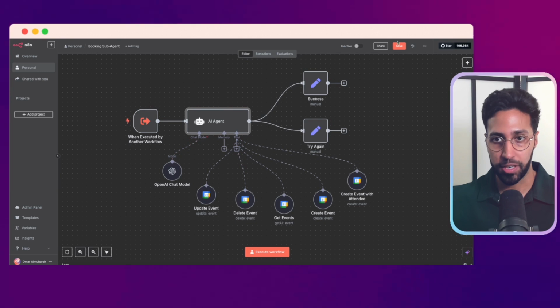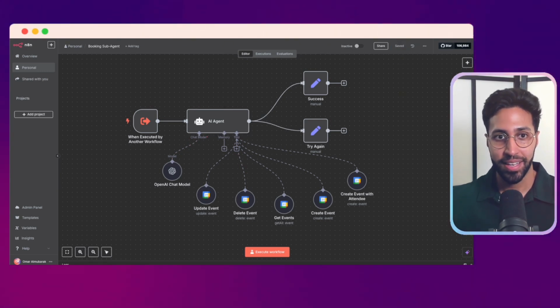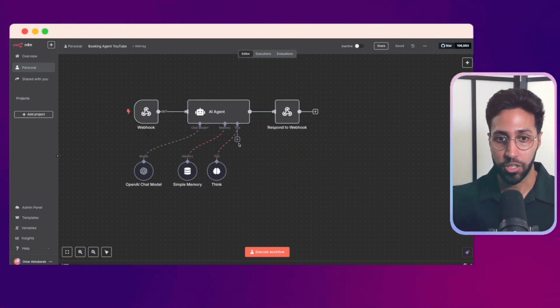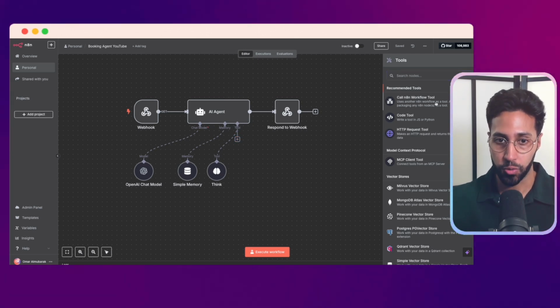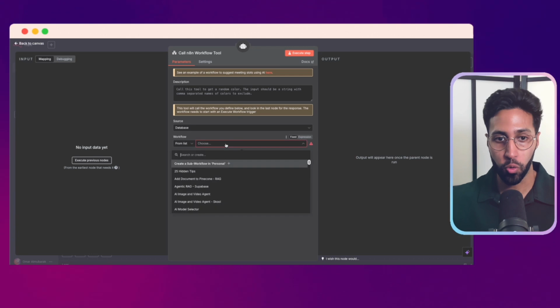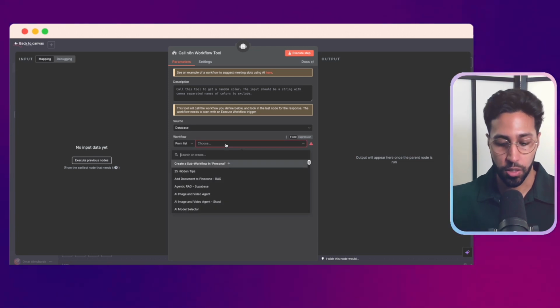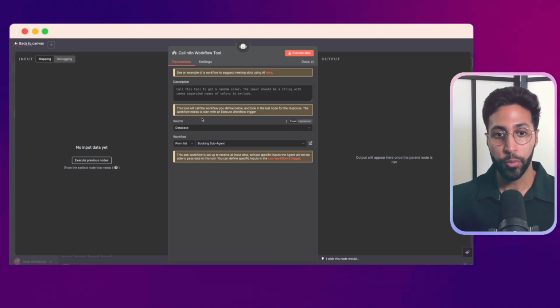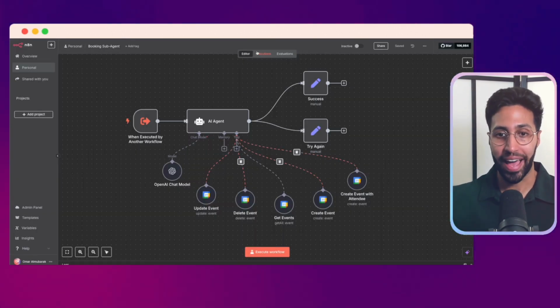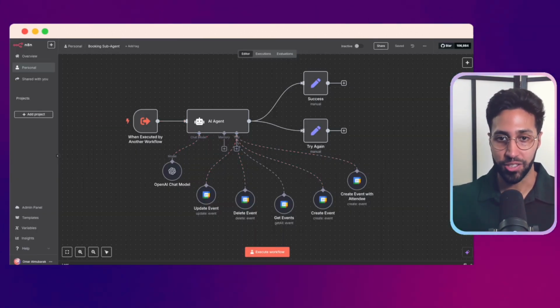So it's called booking sub agent. I'm going to save that. So now if we go back to our main agent, we go here and here it says call n8n workflow tool. So we can actually call our sub agent. So we called it booking sub agent. So now we can treat this entire workflow as a tool in the main agent.